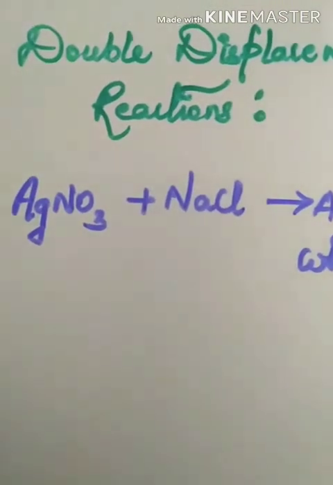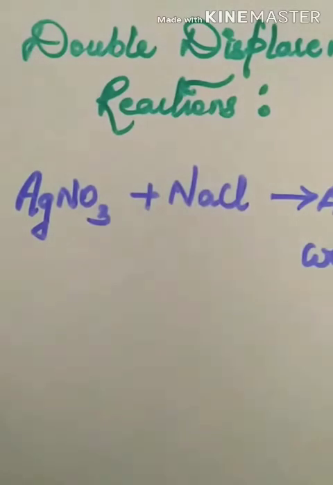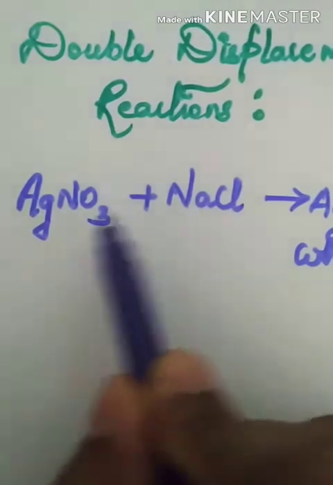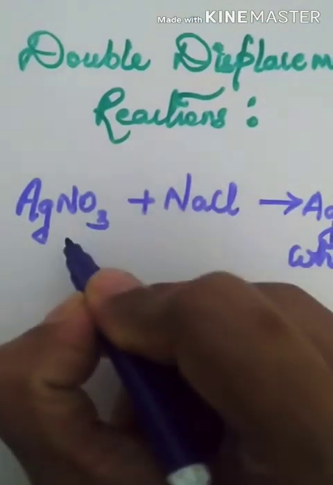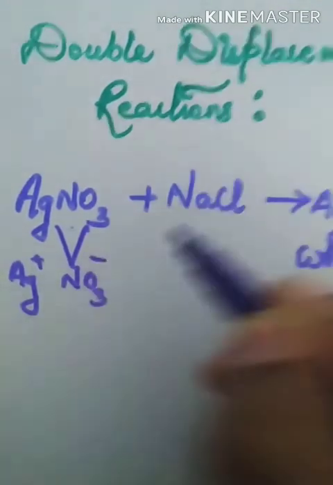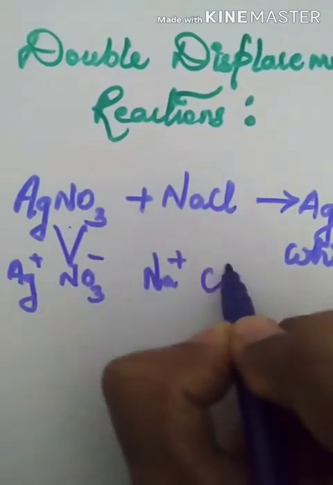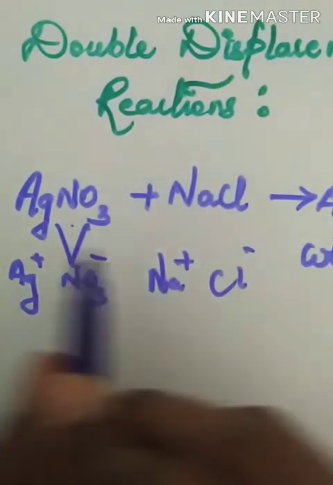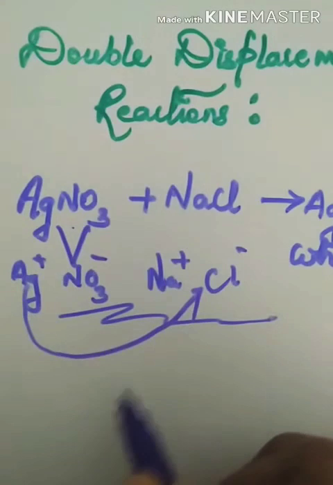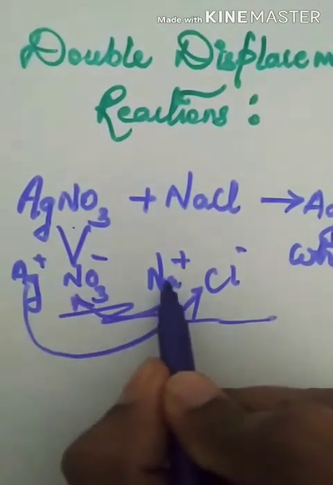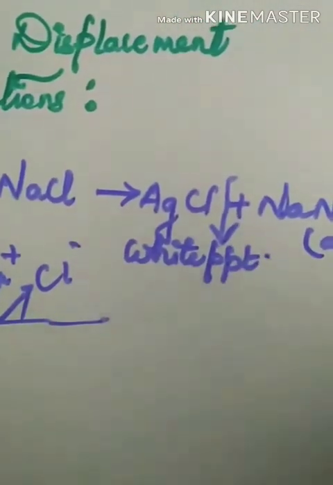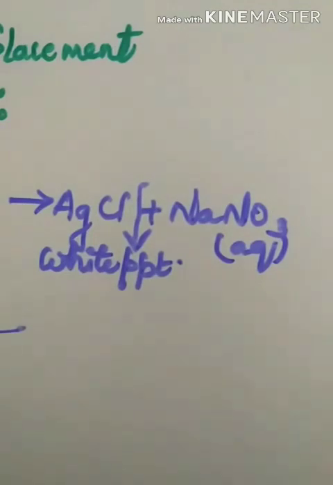So I want you to learn the definition. This is very easy to remember. What is the definition? The reaction in which the ions of the reactants are exchanged. Ag plus, and NO3 minus, Na plus and Cl minus. So in aqueous form, the ions get dissociated and Ag goes and attaches with Cl. Na and NO3 become friends. So we have the product as AgCl in precipitate form and NaNO3 in aqueous form.